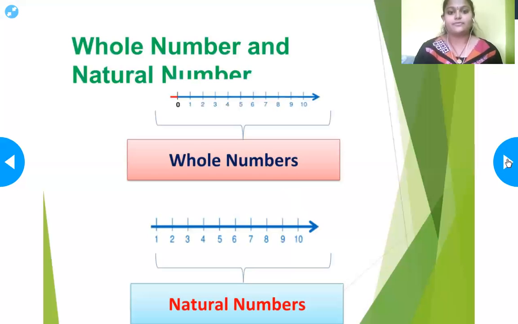Then we'll be seeing the difference between whole numbers and natural numbers. Here the whole numbers, you can see, are the combination of 0 and 1 and it goes on. This arrow says it goes on. This is the whole number. Natural numbers start with 1 and go on. So this is the major difference.